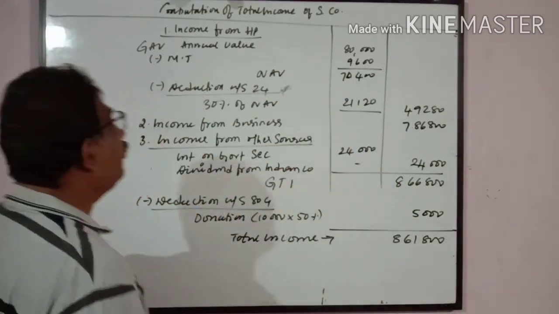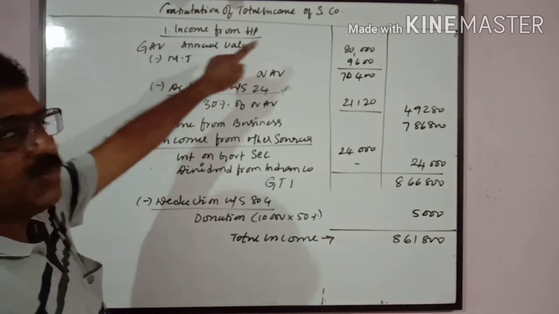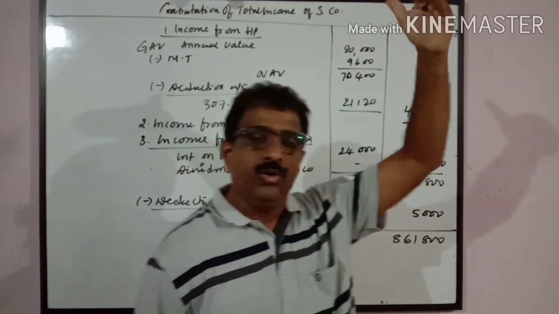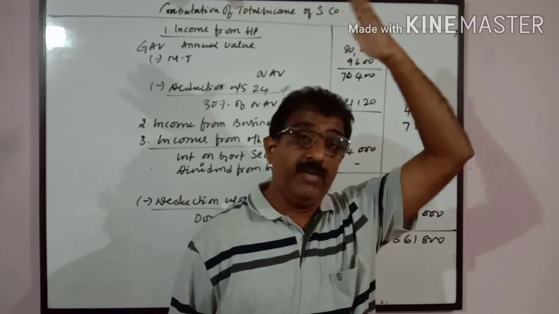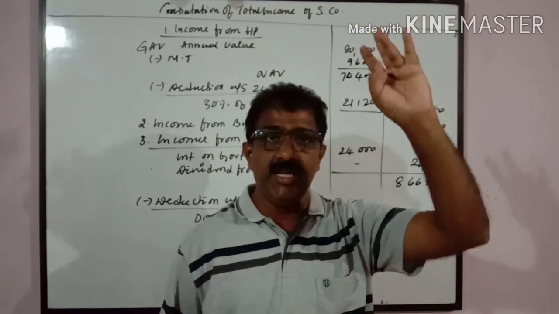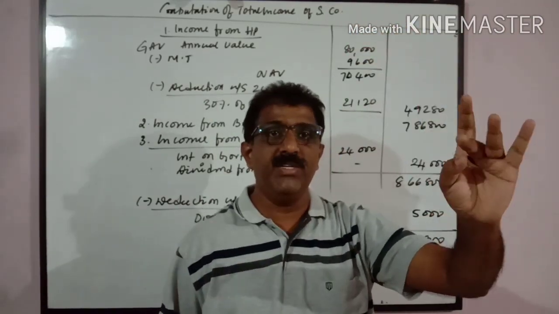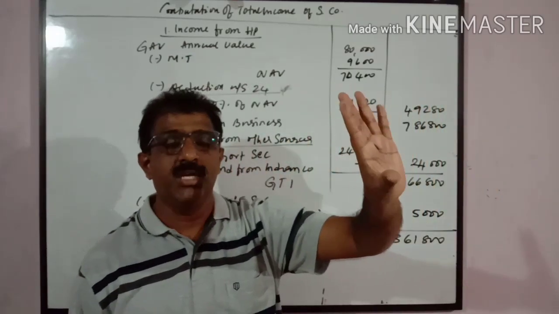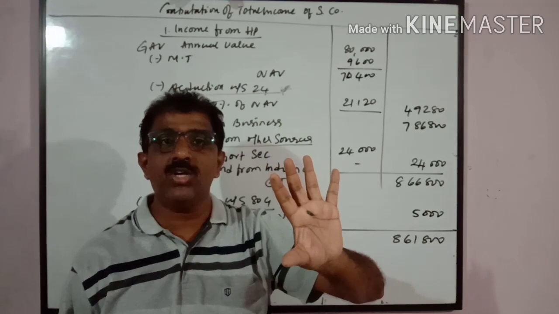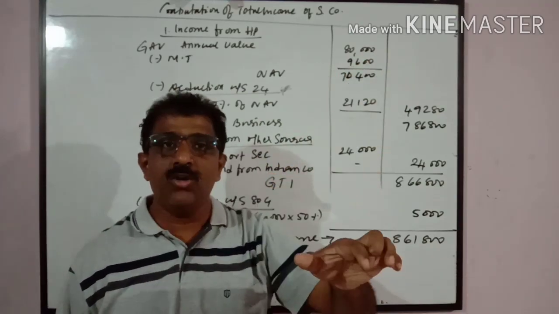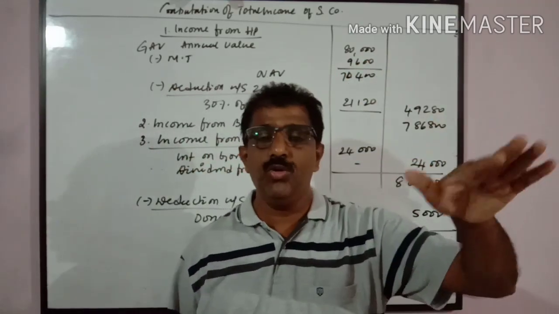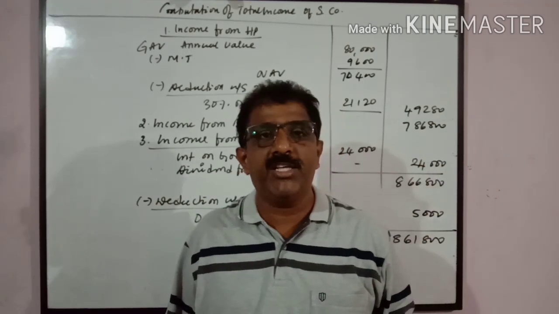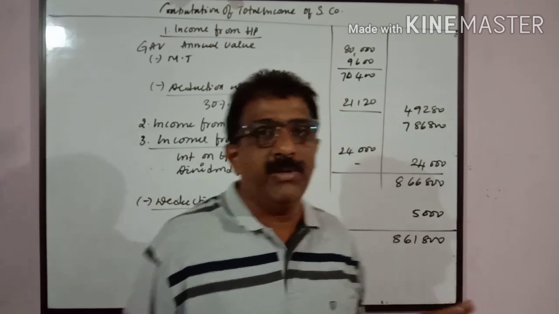The computation of total income. Income from house property. See, we have to recollect your memory. Various heads of income: income from salary, income from house property, income from business and profession, income from capital gains, income from other sources. All these when you add up, you get gross total income, and deductions allowed under section 80C to 80U. Whatever remains after deductions, that is called the taxable income.